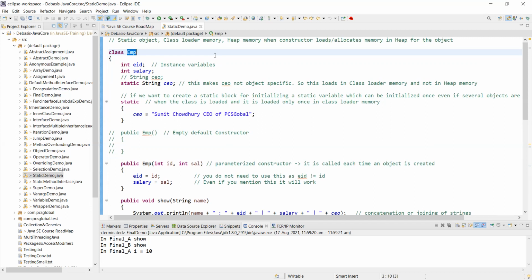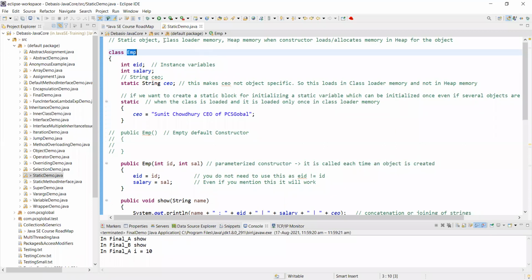Like your name is Rehan, but your name will not be used, or your father will not name you Rehan unless you are born. So whenever you are born, let's say that a class is born. The class you have born, when you have defined the class EMP, that means the class has been born, has taken birth.